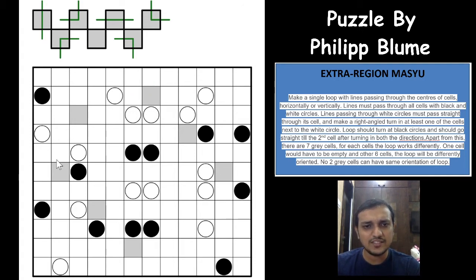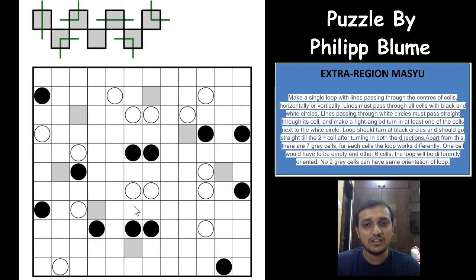So there are exactly 7 cells, and the loop has to go through 7 different ways in which one cell will not be passed by the loop, and it is upon the solver to find out how the loop will have to pass through. In which cell the loop will have to pass through which way, that is always on the solver to find out. And with that, we'll start solving this puzzle.